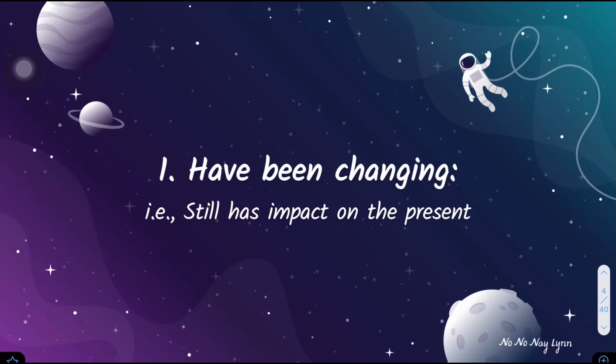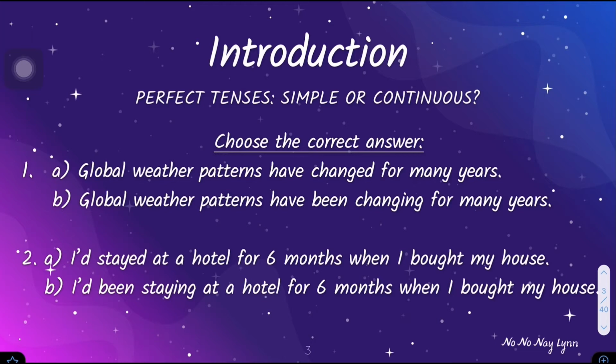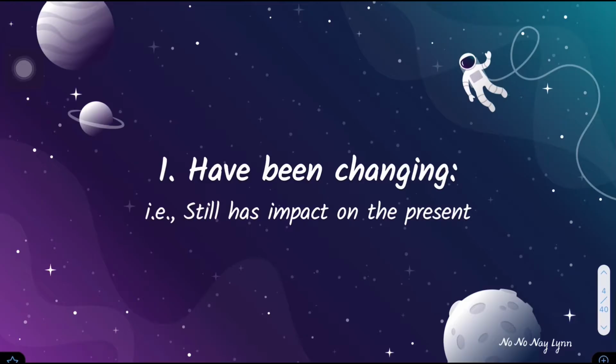So, number 1, have been changing. It's supposed to be 1B. Global weather patterns have been changing for many years. Let's see why. In this case, we know that the global weather patterns are constantly changing throughout history. So we know that they took place from the past and are still happening, meaning they still have a discernible impact on the present days.